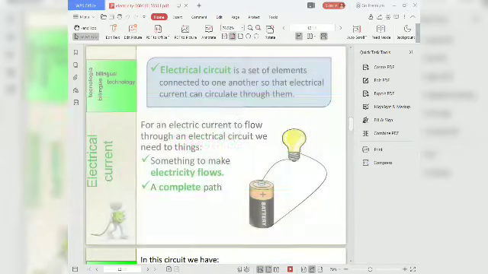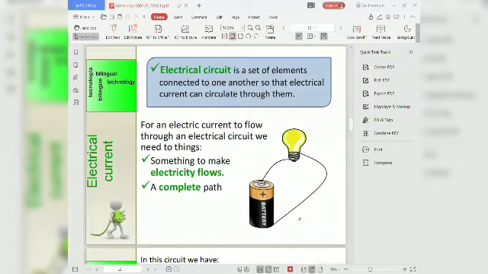So next is the electric circuit. This is the electric circuit. An electric circuit is a set of elements connected to one another so that the electric current can circulate through them. For an electric current to flow through the electric circuit, we need two things: something to make electricity flow, and a complete path. For example, the figure shows one bulb and one battery connected to each other, completing the circuit. So the current circulates through this circuit.